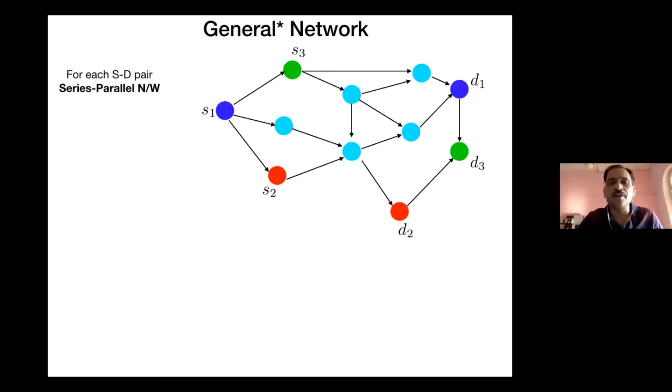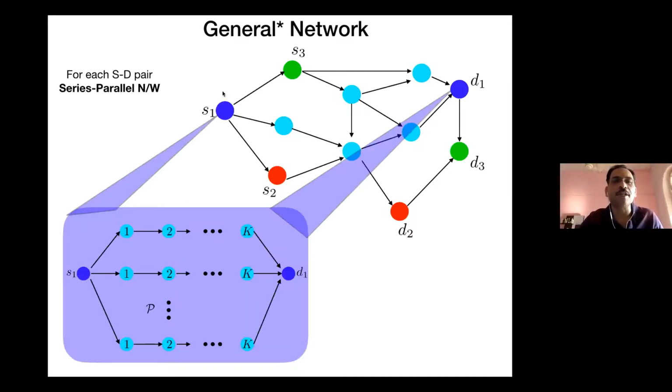Now let's look at the most general network we can handle. It's not as general as we would like. So what our general star network means is the following. Star doesn't mean star topology. Star means there is a caveat to the as general network we can handle. So this is the network we would like to handle, but the network we can handle is as follows: between each source and destination, it's a series parallel network.